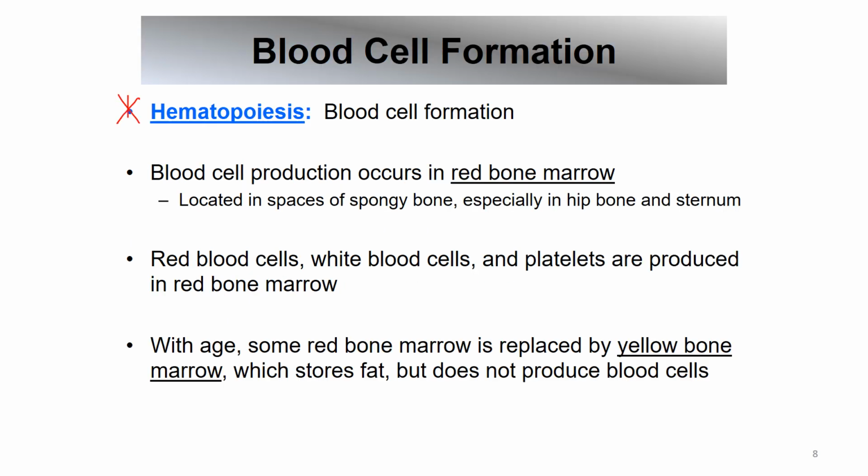Okay, so hematopoiesis. You know what this means. It means making blood cells, so blood cell formation. Making blood cells occurs in the special tissue called the red bone marrow. Okay, not the yellow marrow, because that was just fat. Red marrow is found in the spaces of our spongy bone, especially in our hip bone and the sternum. In children, though, you can see red marrow inside the marrow cavity or the medullary cavity. And so here, the tissue is making red blood cells, white blood cells, and the cells that will turn into platelets. With age, some red bone marrow is replaced by yellow marrow.